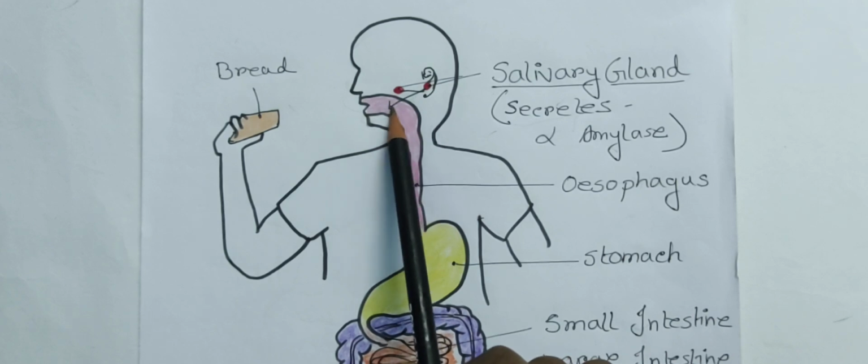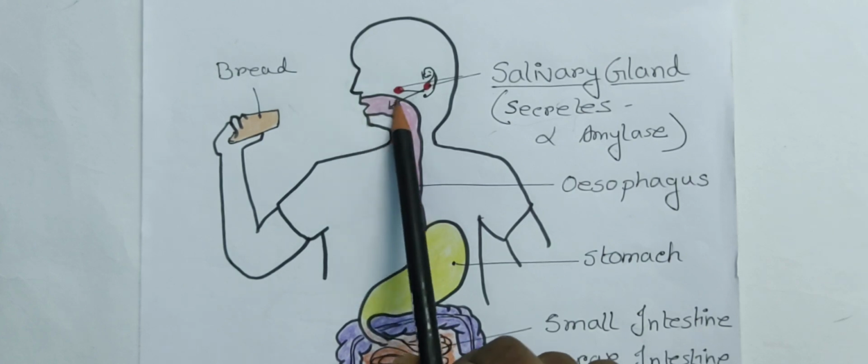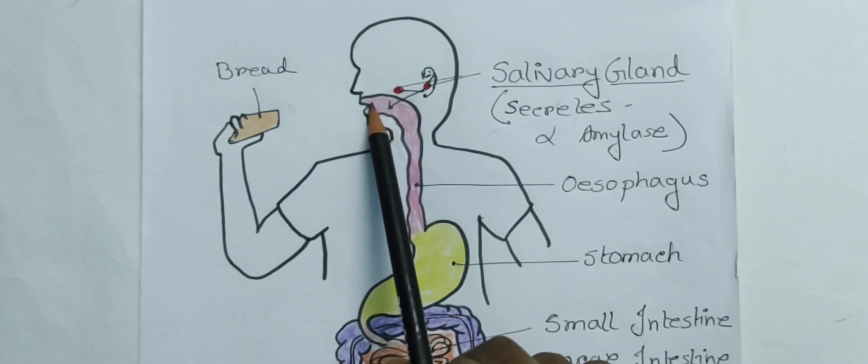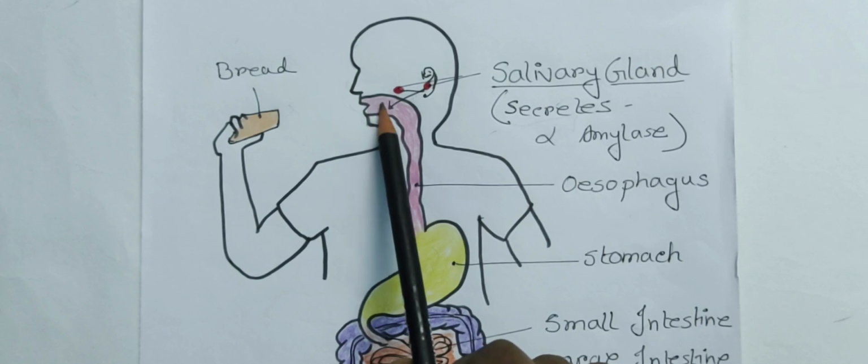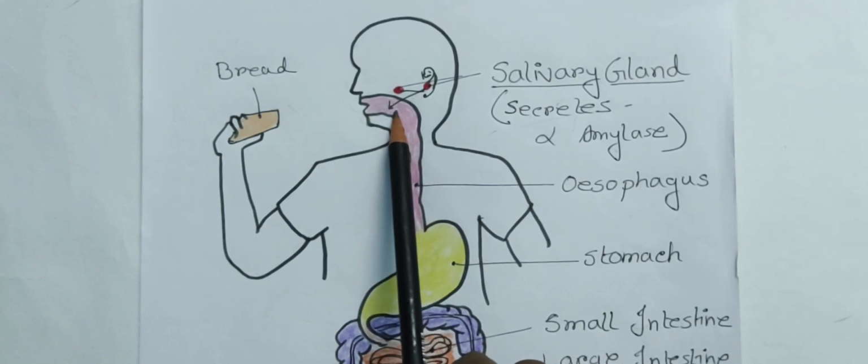So this enzyme breaks the carbohydrate chemically, and our teeth and our tongue break it physically. The food material is broken by our teeth and tongue and transformed into a simpler form, into small pieces. Then after mastication, when we take in food and masticate that food, what happens? They form a bolus. So that breaks the carbohydrate into smaller pieces and they form the bolus.